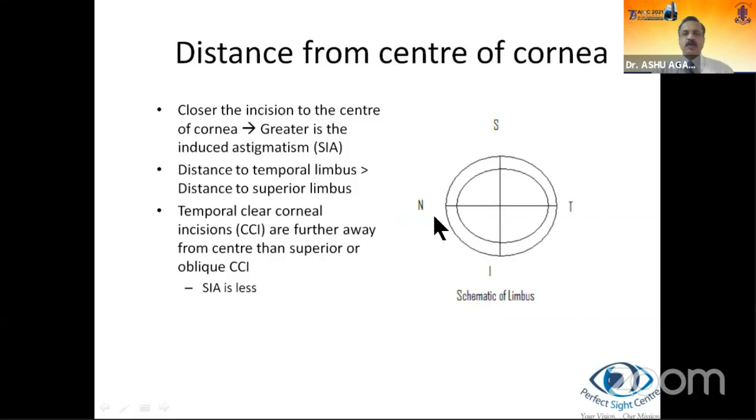Distance from the center of the cornea. Now look at this schematic. A lot of us would go for a temporal clear corneal incision, and the reason ascribed is that lesser astigmatism is induced. Now let's look at why. We know that the temporal limbus is further away from the center of the cornea compared to the superior limbus. The closer the incision to the center of the cornea, the greater is the induced astigmatism. Temporal clear corneal incisions, which are further away from the center compared to the superior or even the oblique clear corneal incisions, cause lesser surgically induced astigmatism.